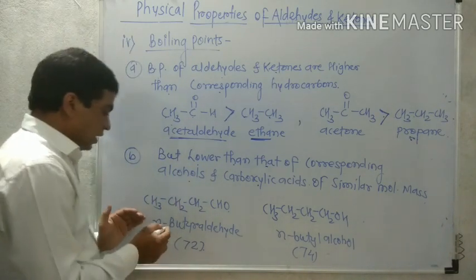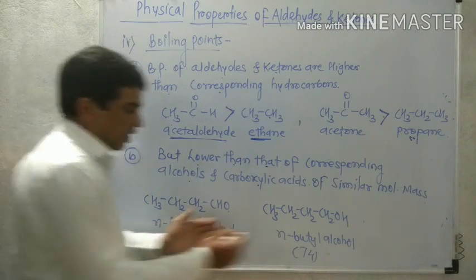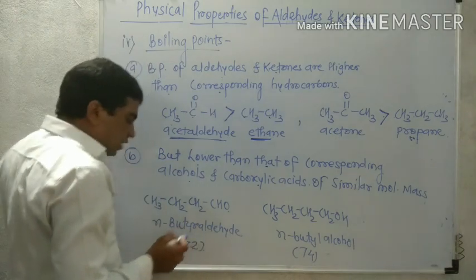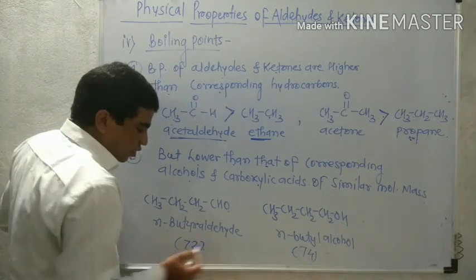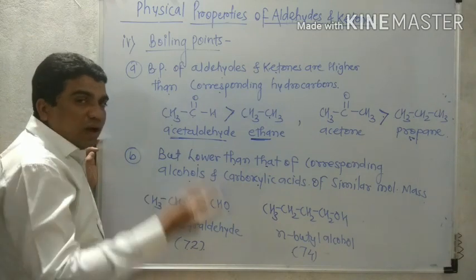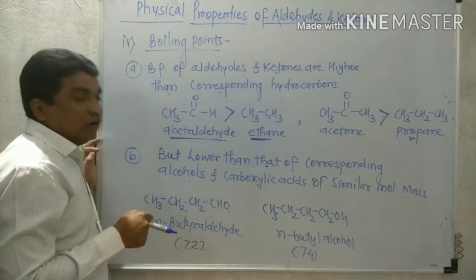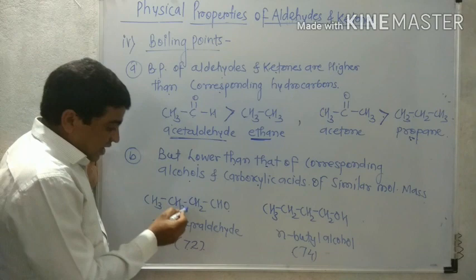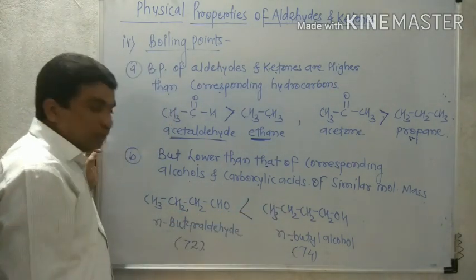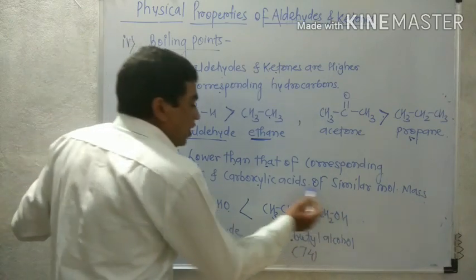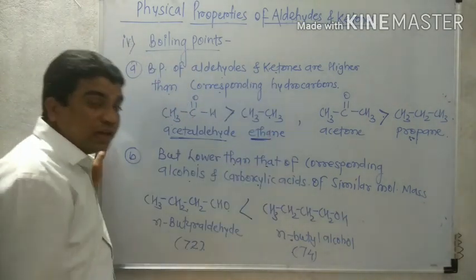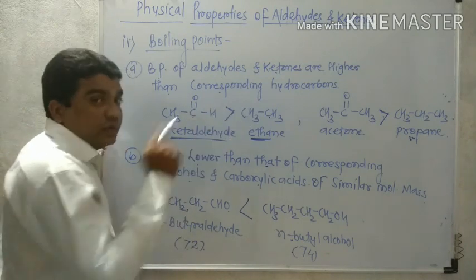For example, n-butyraldehyde and n-butyl alcohol. This is the aldehyde, this is the alcohol. Both have nearly the same molecular mass. So due to the same molecular mass, you would expect the same boiling point, but not so. This aldehyde has a lower boiling point than this alcohol, because alcohols and carboxylic acids form stronger hydrogen bonding than aldehydes and ketones.